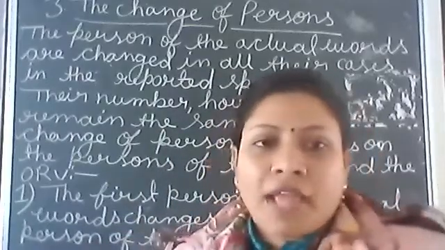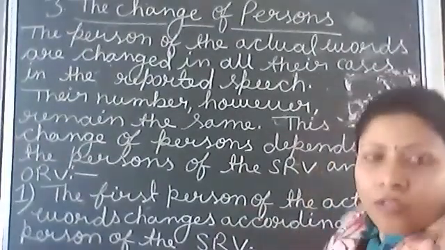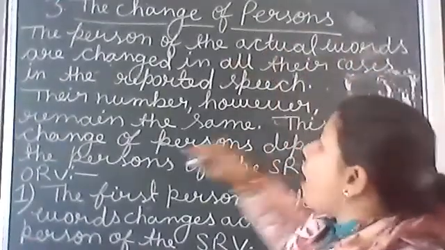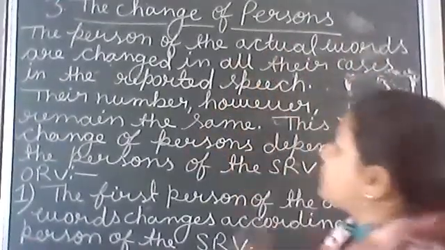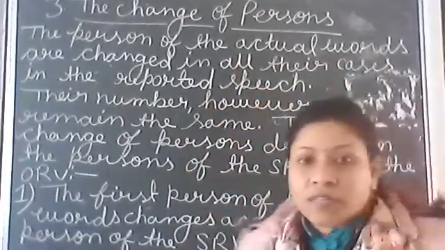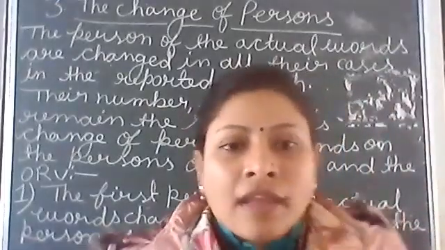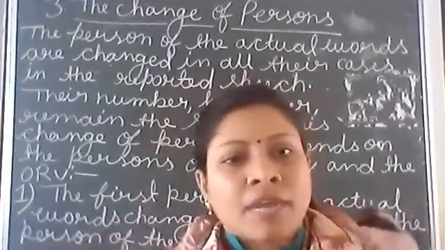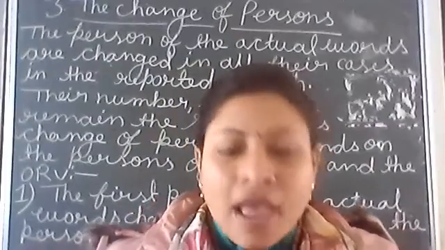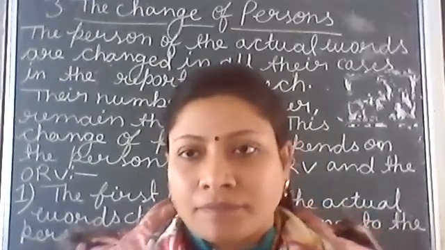Now the third point we have is change of persons. How to change person? The person of the actual words is changed in all its cases in the reported speech. The person means I, we, you. There are three types of person: first person, second person, and third person. First person we have I, we; second, we have you; and third person, he, she, it, name.